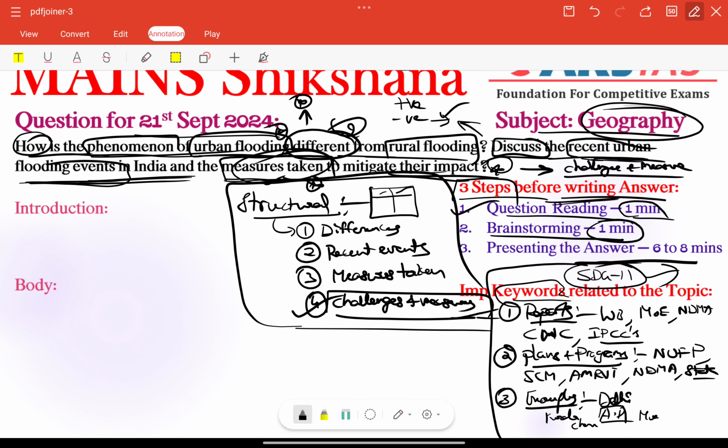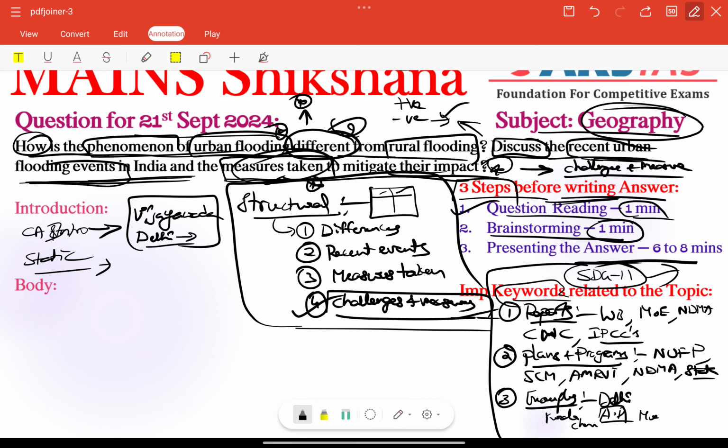Next, coming to our introduction, here we need to focus on our starting strategy. What is that? A current affairs introduction and also static information. For the current affairs introduction, recently we have seen the Vijayawada drastic floods, or we can talk about the Delhi floods also. This is enough, Vijayawada or Delhi. In the recent Delhi floods, civil service aspirants also died. That is also a very important issue. We can add it.